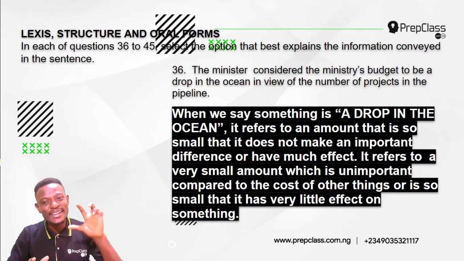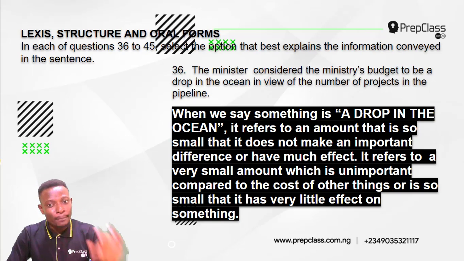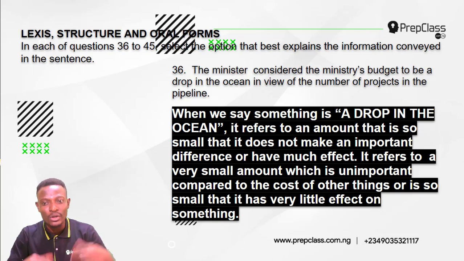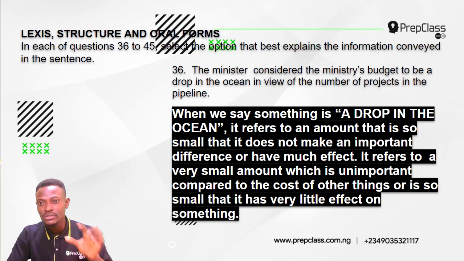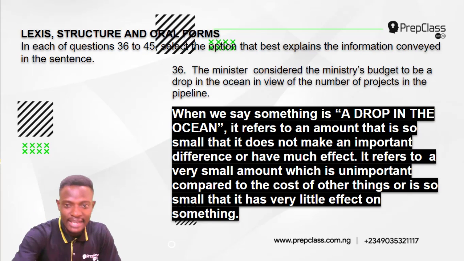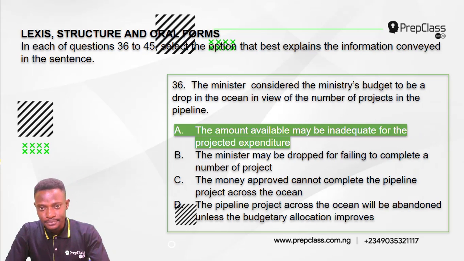It refers to a very small amount which is unimportant compared to the cost of other things, or is so small that it has very little effect on something. Now, the answer to this question is option A. The amount available may be inadequate for the projected expenditure.